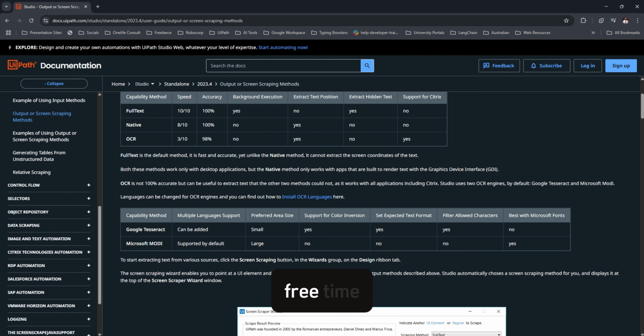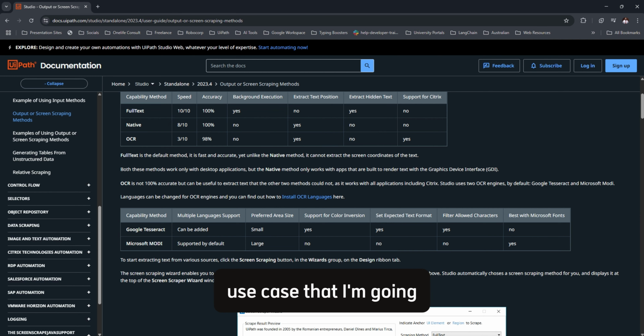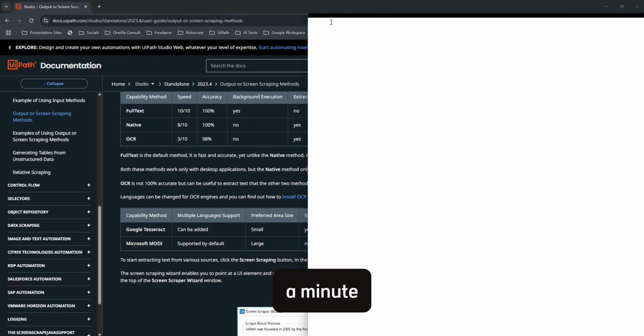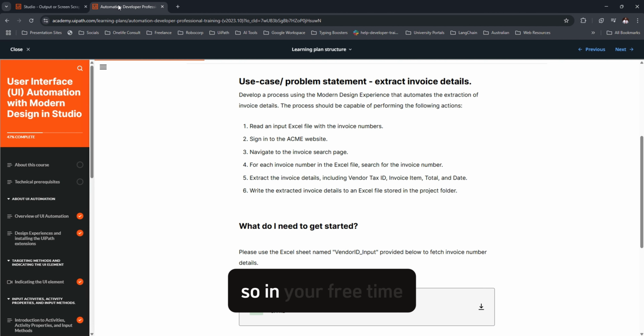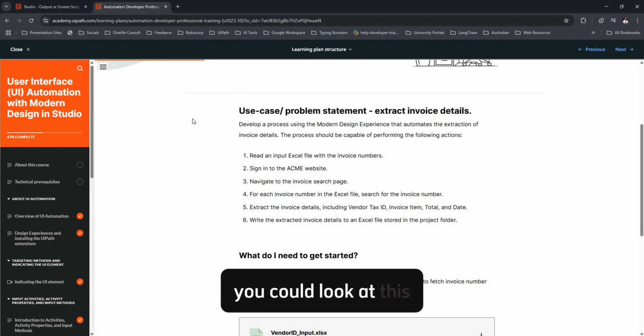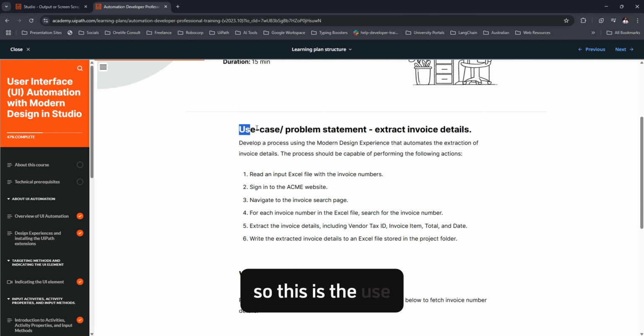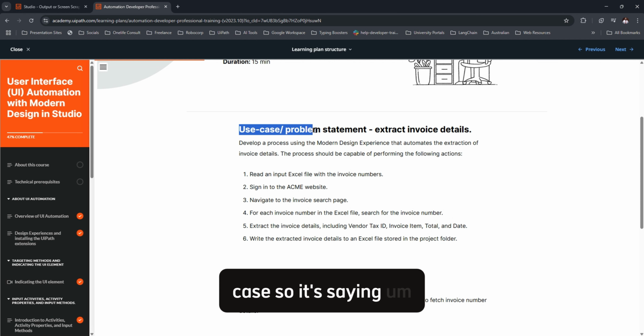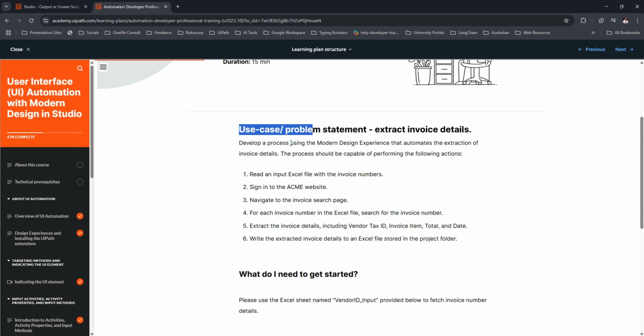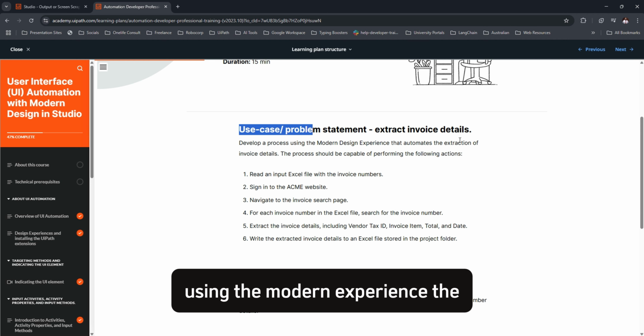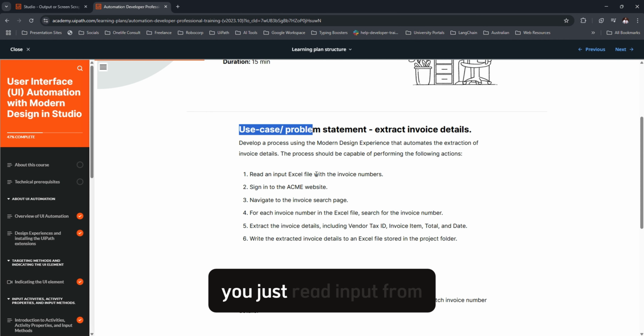And in your free time, you can look at this use case that I'm going to show you here in a minute. So in your free time, you could look at this problem statement. This is the use case. It says to build a process using the modern experience that automates the extraction. It has to read input from an Excel, open the ACME system.